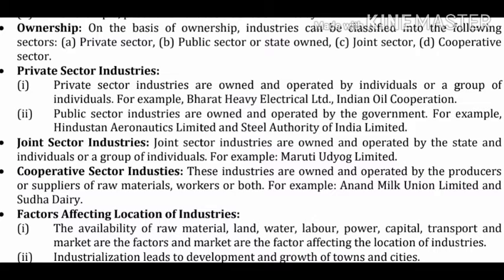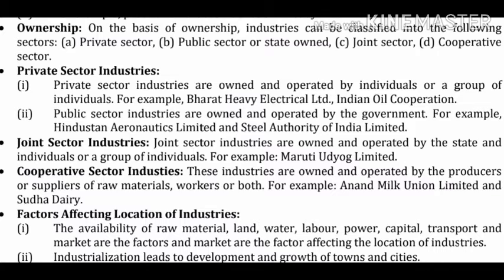Cooperative sector industries are owned and managed by a group of people. Generally, the members are the producers of raw materials. For example, Amul is cooperative sector.